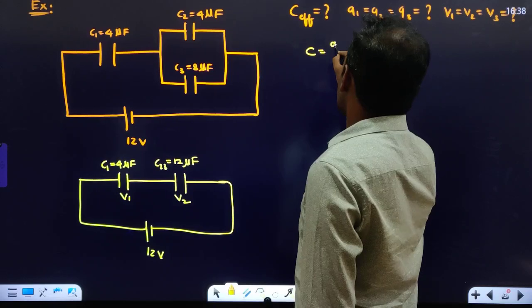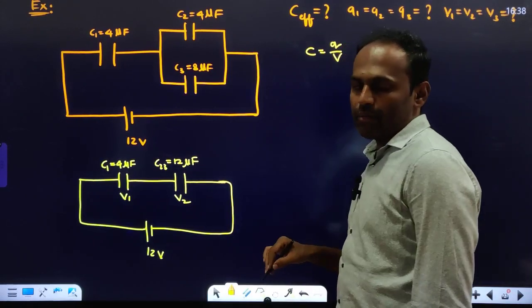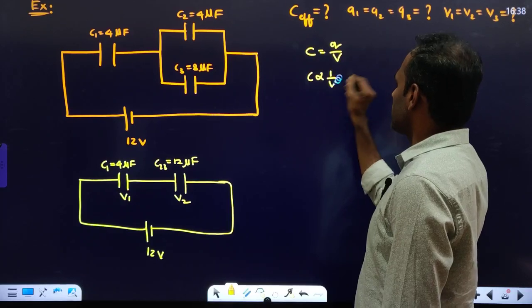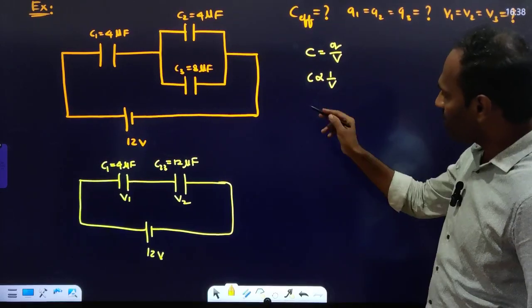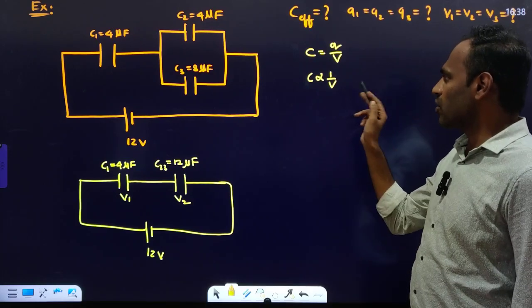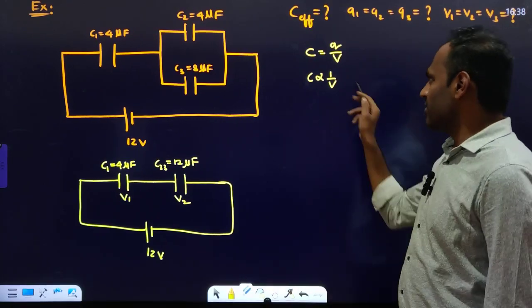See, capacitance is equal to Q divided by V. In series, charge will be the same. That's why capacitance is inversely proportional to voltage. The more the capacity, the less the voltage. The less the capacity, the more the voltage. In this way, in the reverse order of capacity, the voltage gets divided, right?